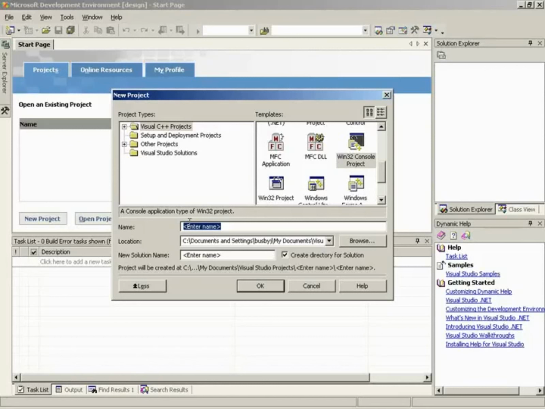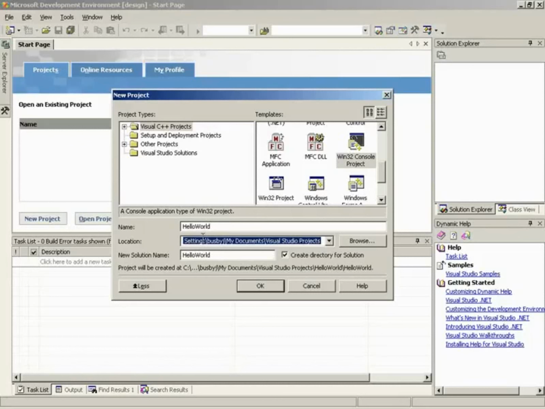Fantastic. Okay. So let's go ahead and, down here by name, we can create this and call it Hello World, because it would just be wrong if we didn't create a Hello World project. Exactly. Go to the bookstore, pick up any book on how to program, I don't care what language it is, and you'll find Hello World at the beginning. It's a necessity. It is.